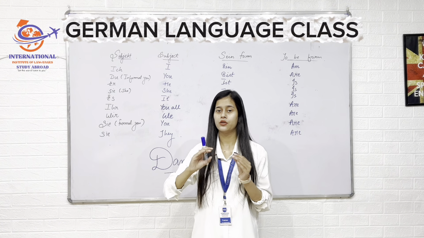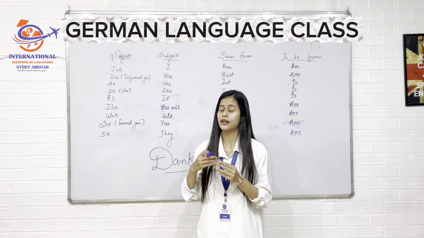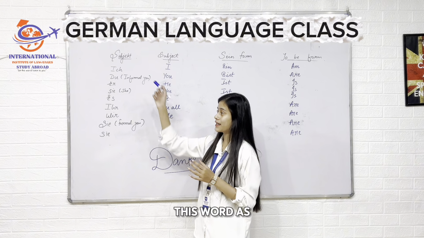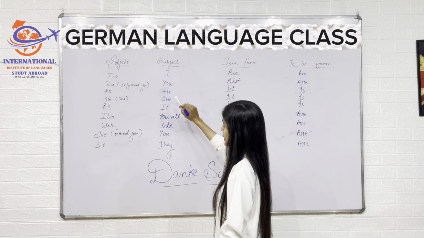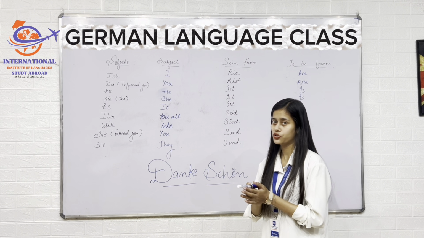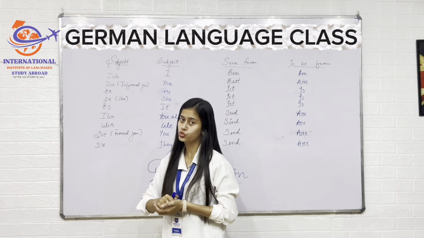Most of the people who have been learning this language from Duolingo or any other platform are pronouncing this word as ich. So I is known as ich in German language. Next subject we are having is you. You is obviously तुम. So you informal is du.